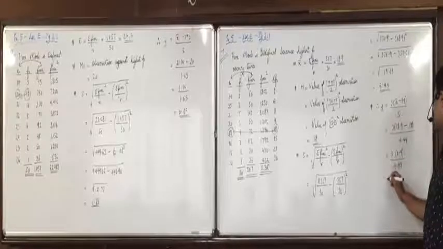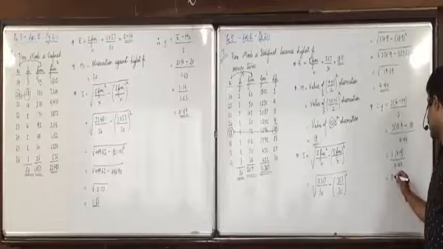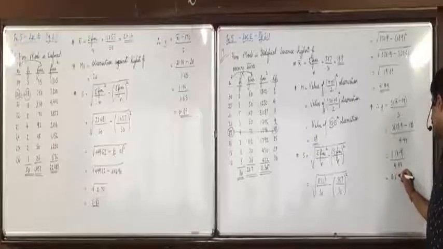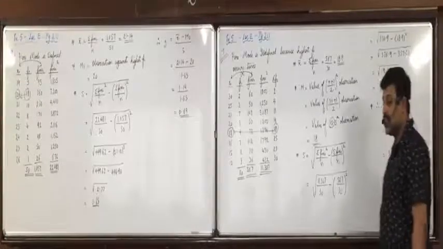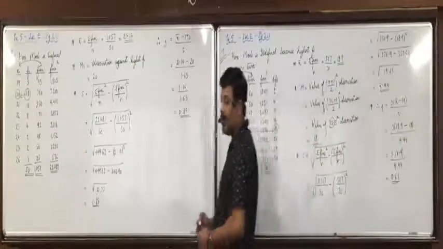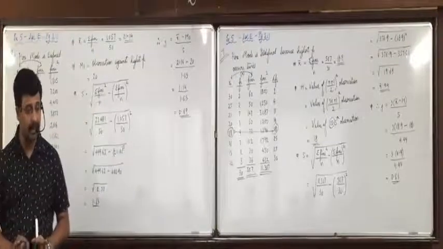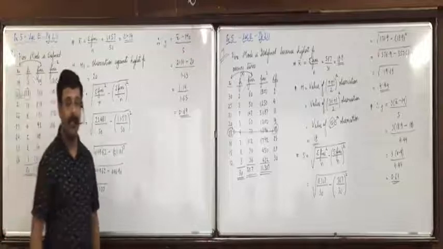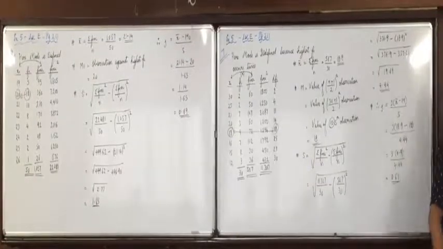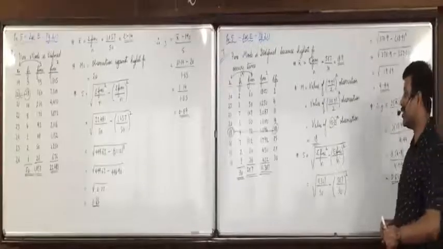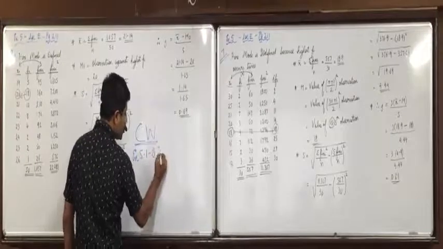Now solving, it is 0.61. Here also it's not close to 0, it's close to 1. So we just write that the skewness is positive. You'll mention below that the skewness is positive.